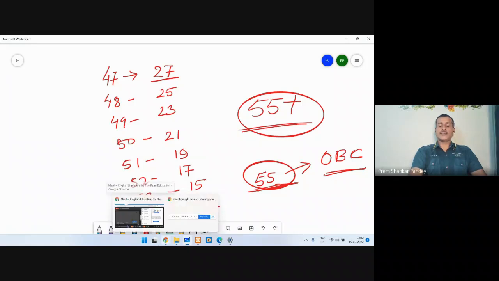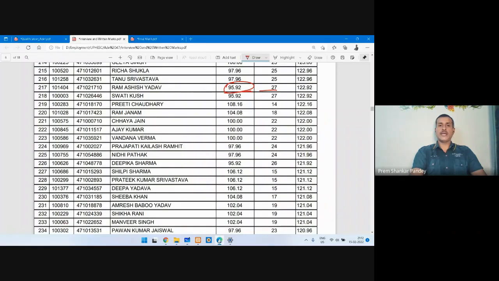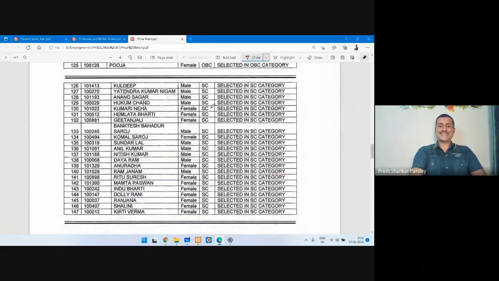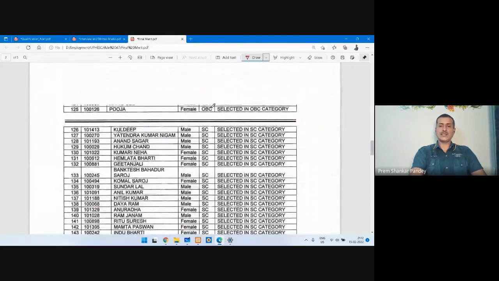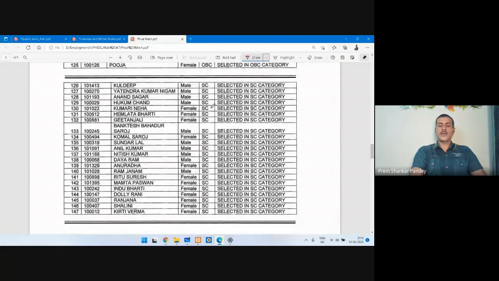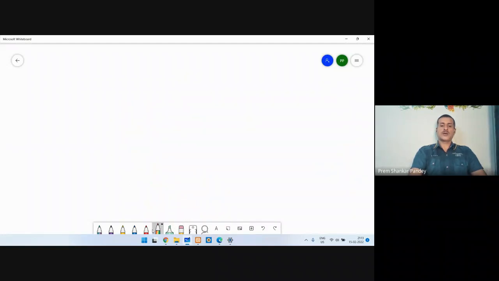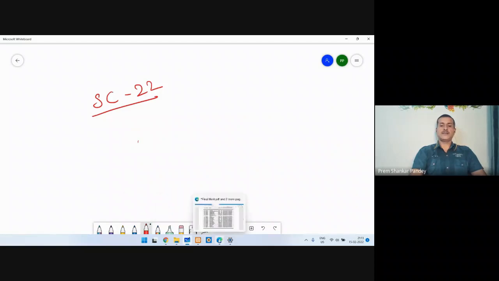Similarly, previously there was no vacancy for EWS. There were no such vacancies here. You can see OBC and SC. There were no vacancies for the others, but SC vacancies were there. Total vacancies were 22. 22 vacancies for SC. So let's talk about SC candidates. Previously we had 22 vacancies for SC. Let us see how many vacancies are there this time.